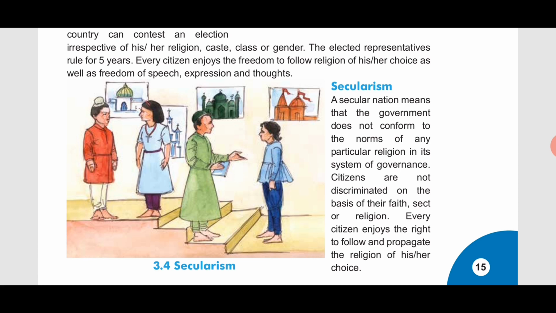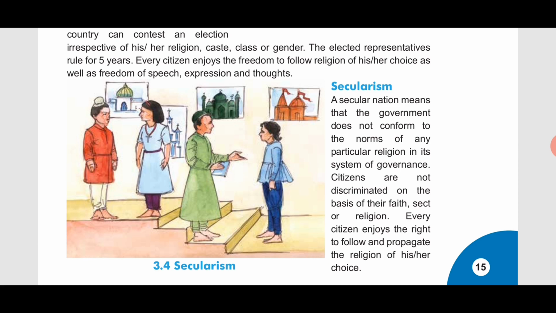Citizens are not discriminated, discriminated meaning bhedbhav. They are not discriminated on the basis of their faith, sect or religion. Right? So here it is told that if a person belongs to any particular caste, creed, religion or anything, they are not discriminated. That means they are equally treated by our government or our country.